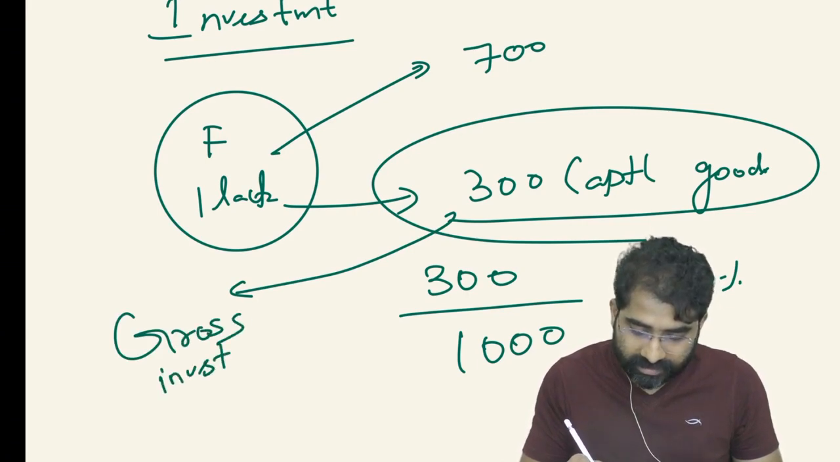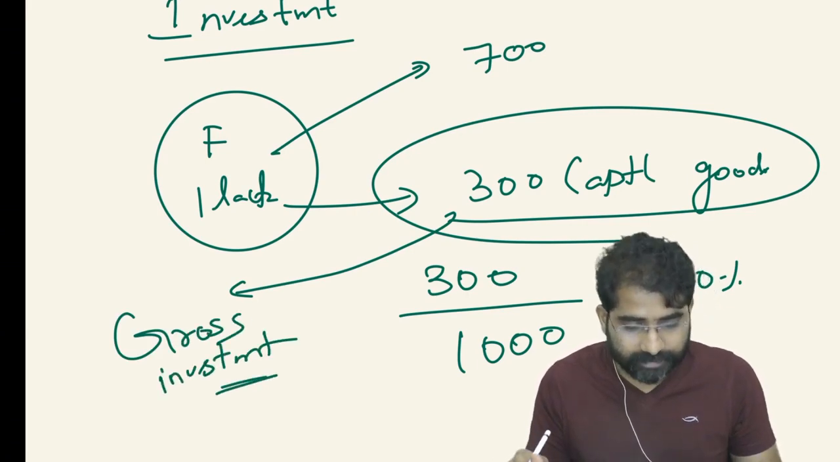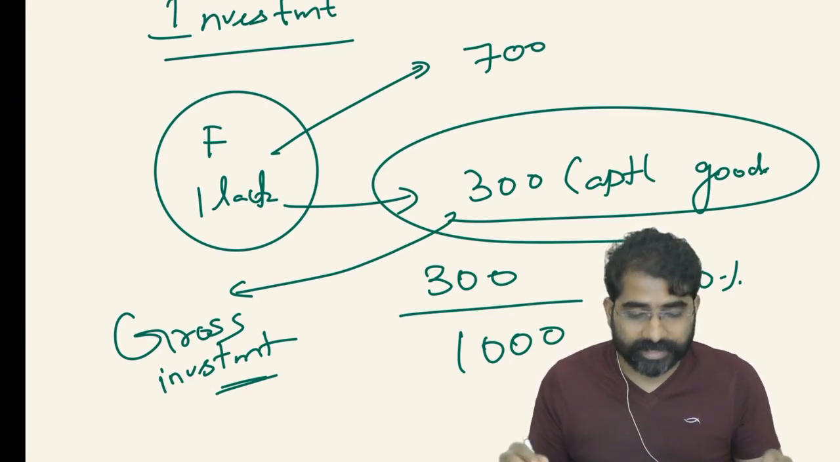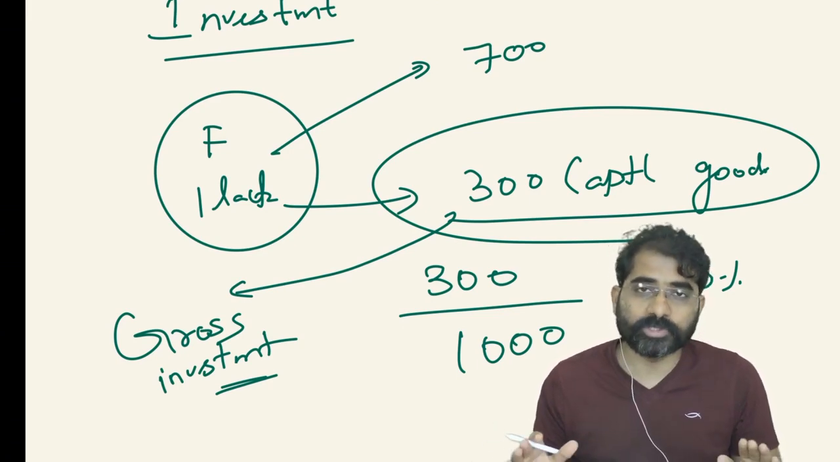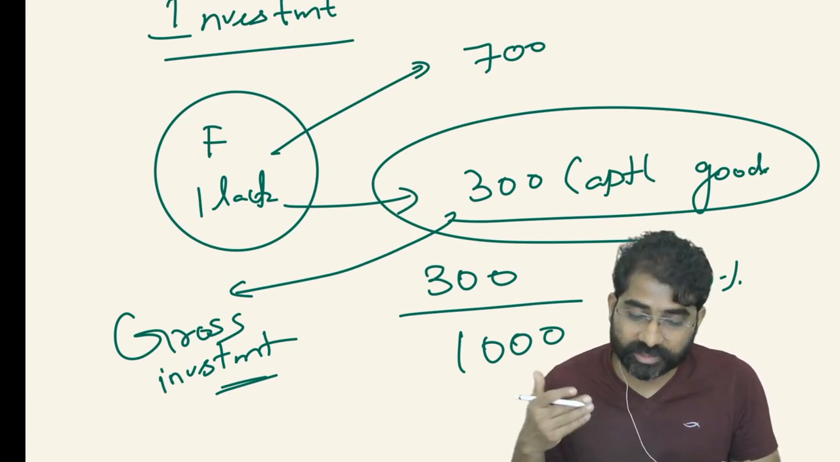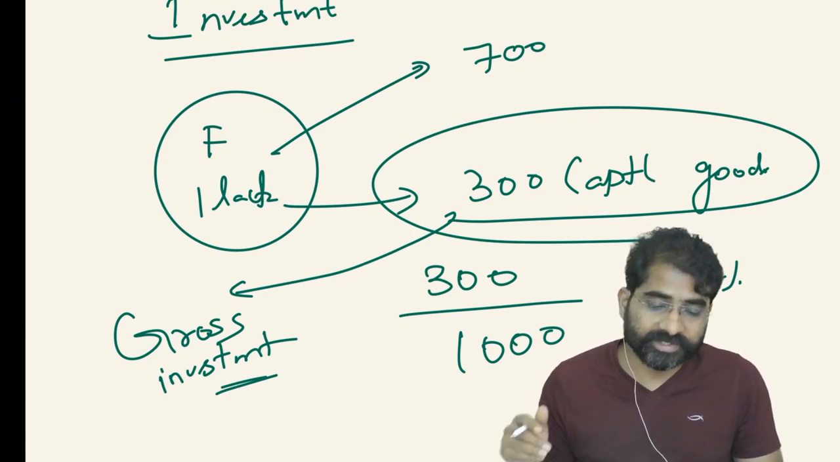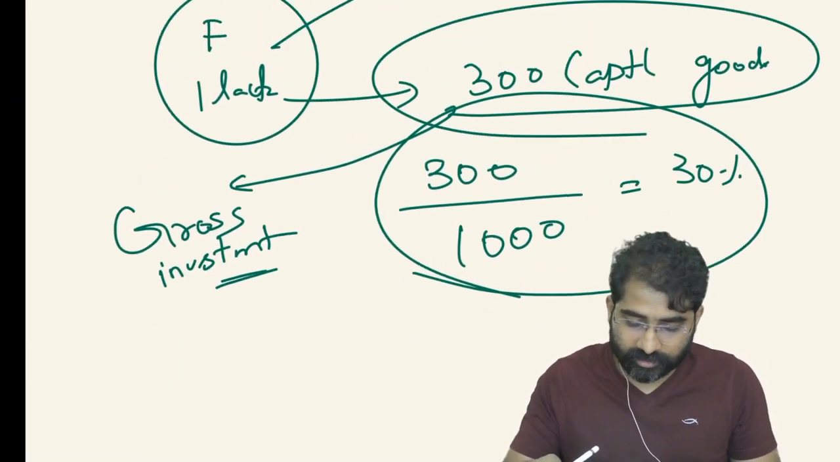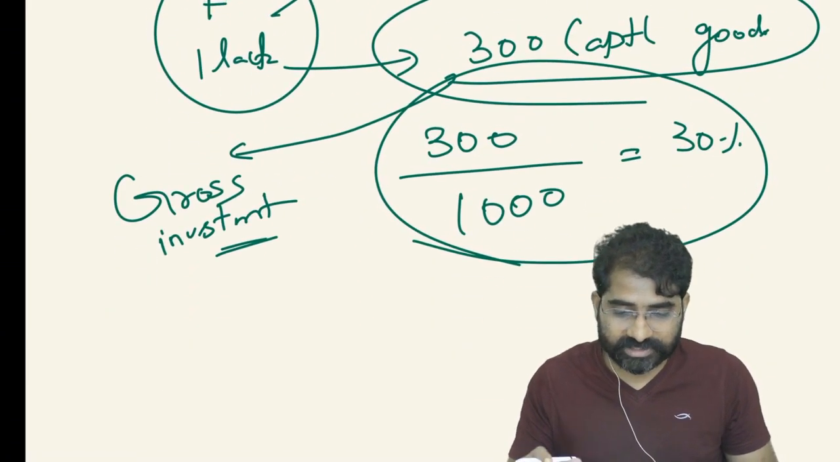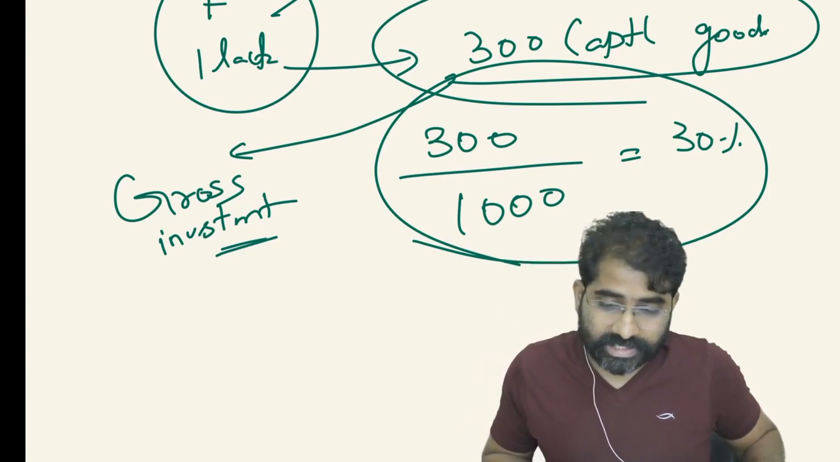So when I am using the word gross investment, it means that part of the final output which comprises physical capital goods. So investment, according to economists, is not measured as money put into the business or any economic activity, but it is that proportion of your final output, that proportion of your GDP, which consists of capital goods. That is your investment, or gross investment here, which is 30%. Okay, so that should be clear.